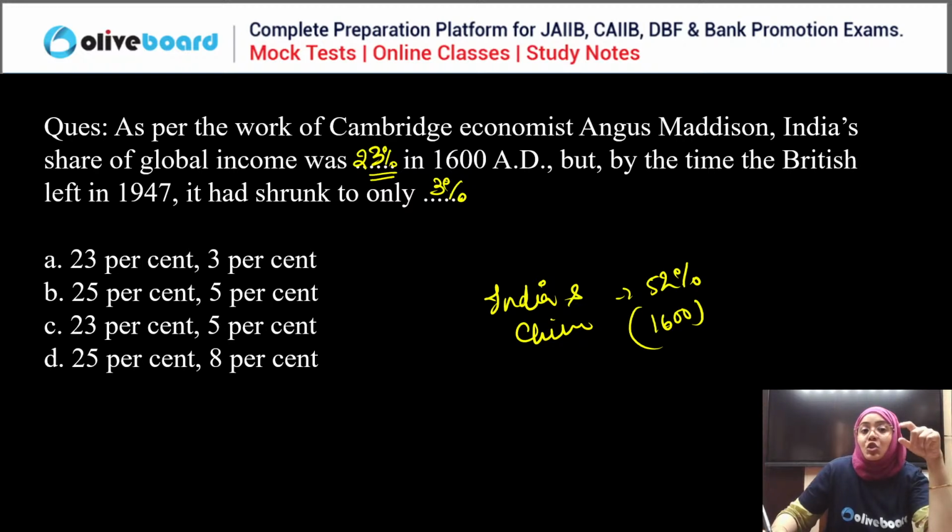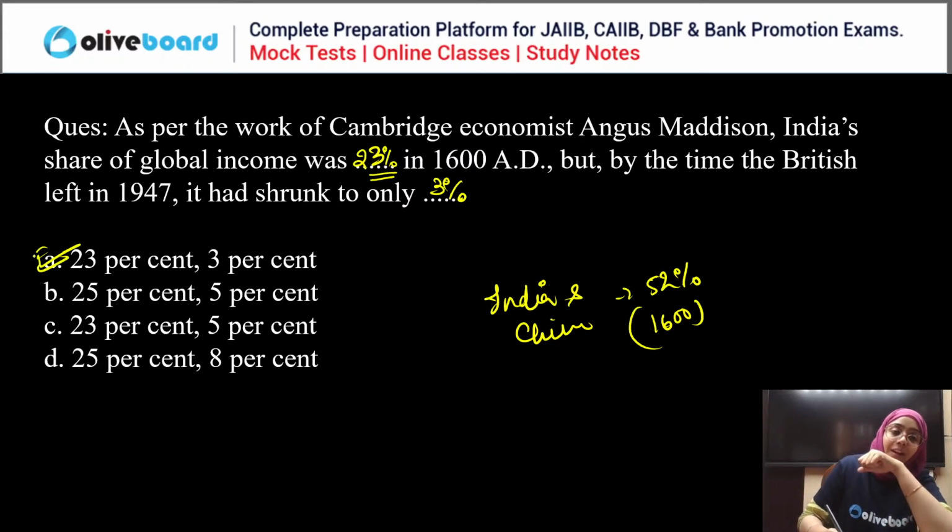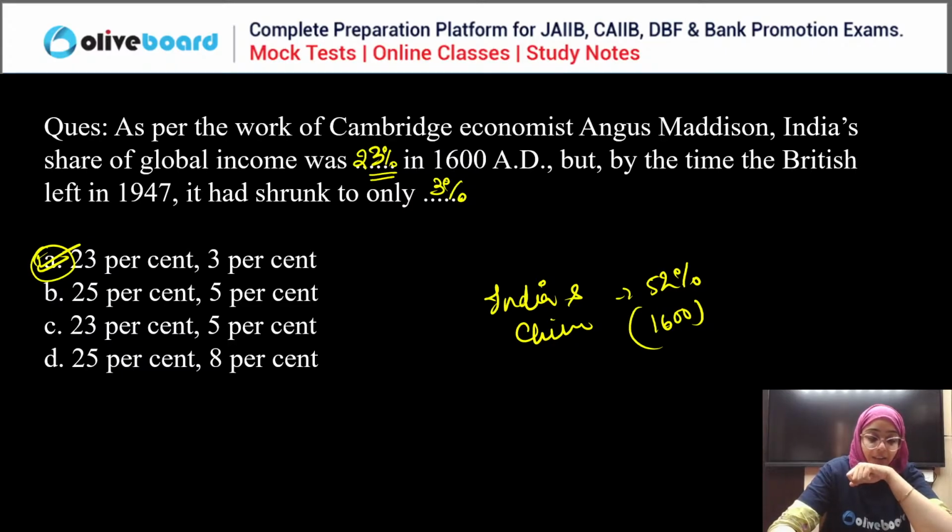India's share was 23% and China's share was 29% at that time. And because of the exploitative British policies, this contribution shrunk to only 3%. So yes, the correct answer is A. Yes, Hemlata, the correct answer is A.